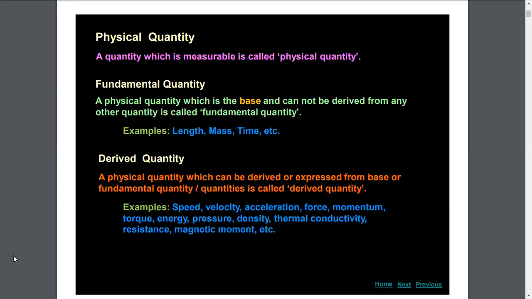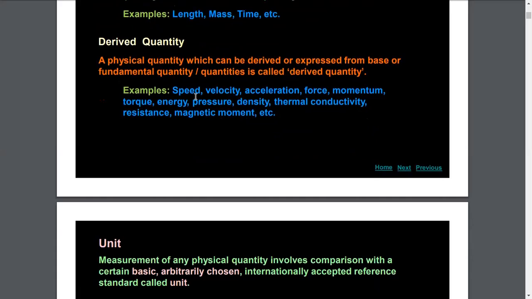In order to measure, the most essential thing is unit. You know well that measurement is the process of comparison of a physical quantity with a certain given standard of exactly the same nature as that of the given physical quantity. So first of all, we need a unit, that is, a certain standard chosen for comparison in order to measure a given physical quantity. That standard is called unit.